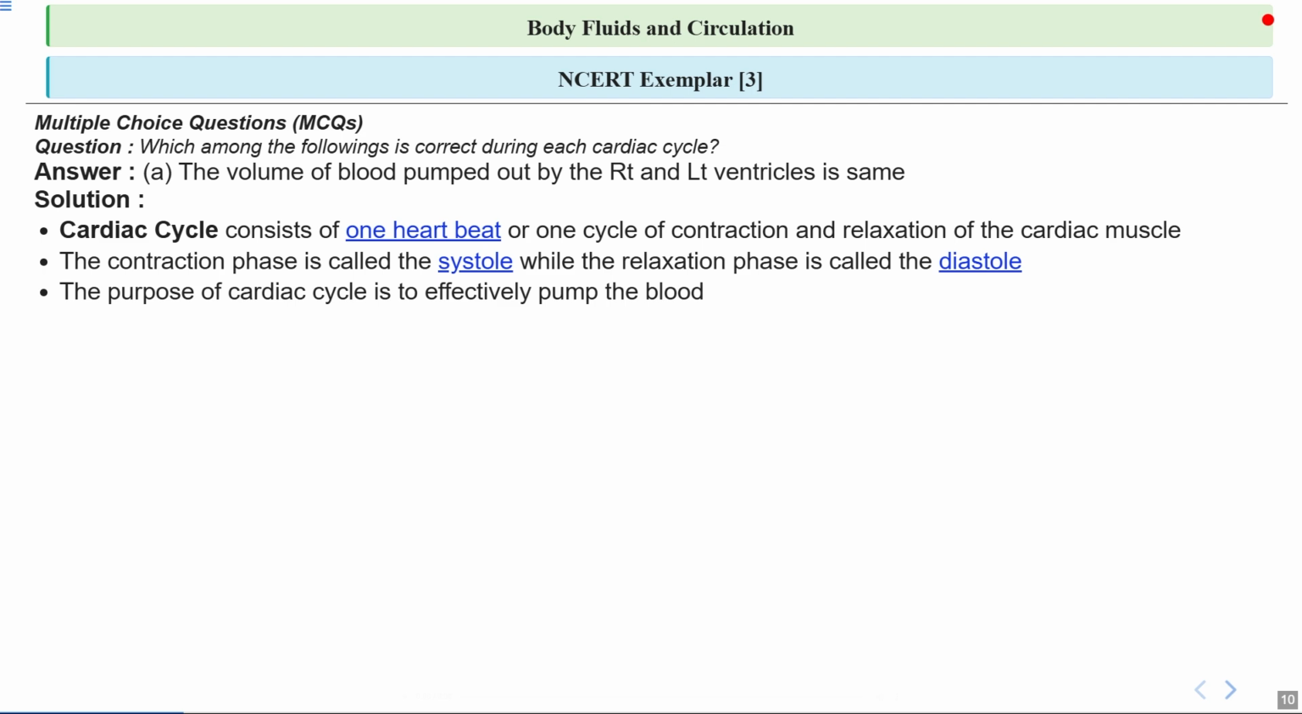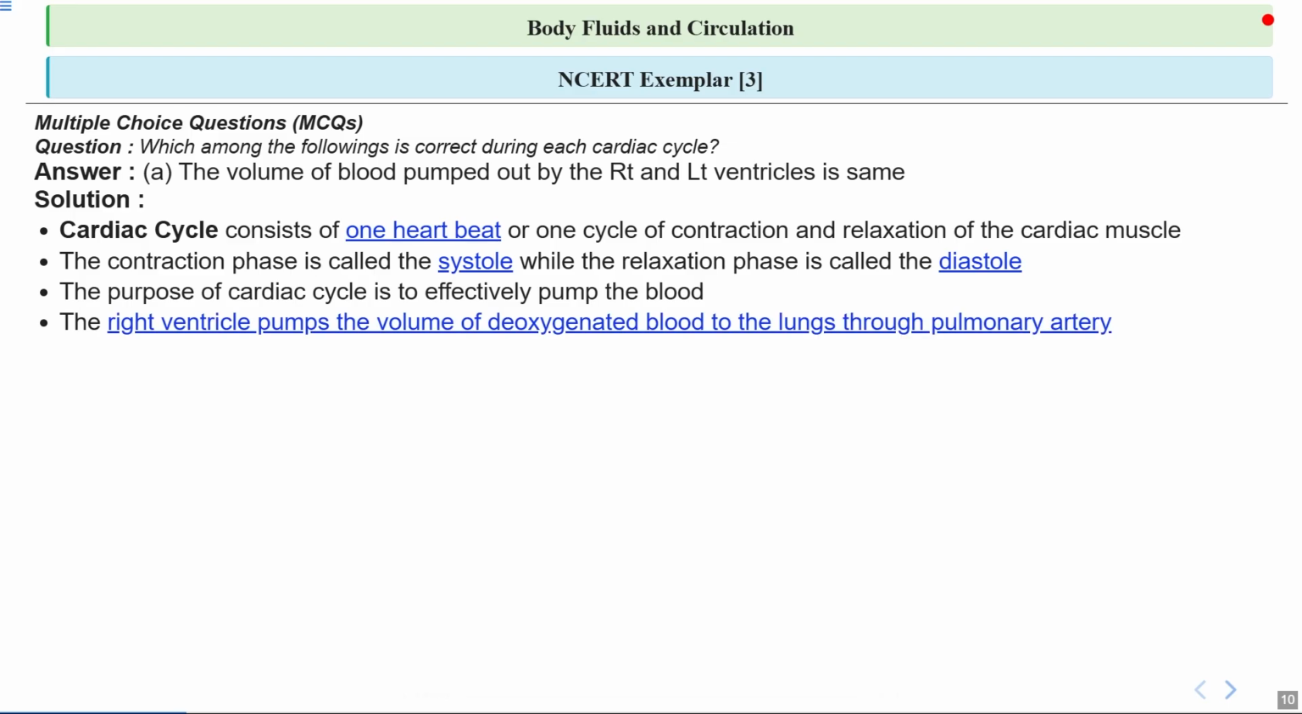So the main purpose of the cardiac cycle is to pump blood efficiently to all parts of the body, and this ensures that oxygen and nutrients reach our tissues and waste products are carried away. So think of your heart as a delivery truck making regular trips to keep every cell supplied.